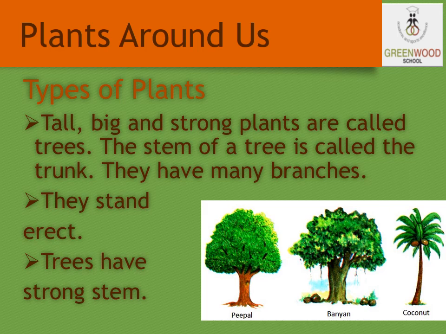Where these trees, they have a woody plant with a thick and strong stem called a trunk. And they are big and strong plants. And the thick hard layer that covers its trunk is called the bark. And they stand erect and they have very strong stems. For example, pipal, banyan, coconut, they all are tall, big and strong plants. That we call trees.